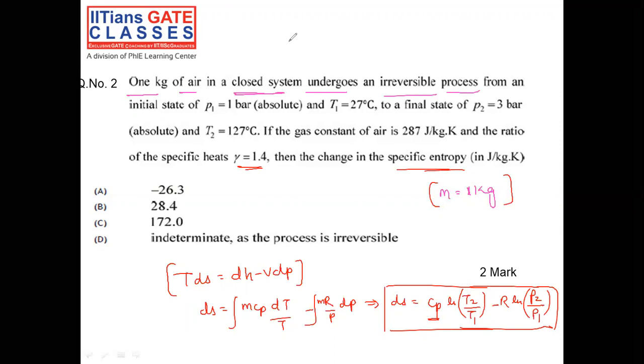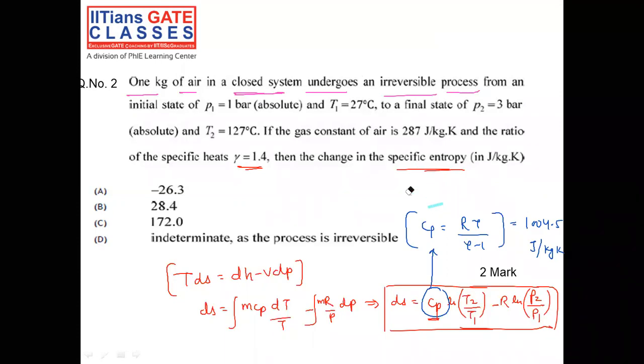Now let me give a brief introduction about Cp. For an ideal gas we can calculate Cp by the formula R gamma by gamma minus 1, and this is only valid for ideal gas. Fortunately, here it is given as ideal gas only. If you calculate, you will get 1004.5 joule per kg Kelvin. Let me put all these values in the equation.